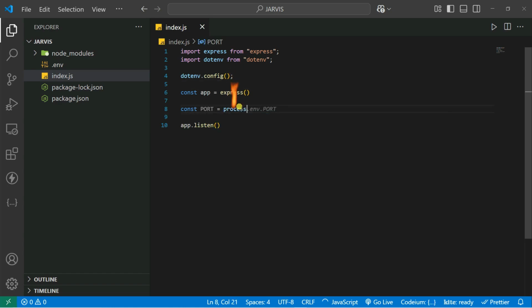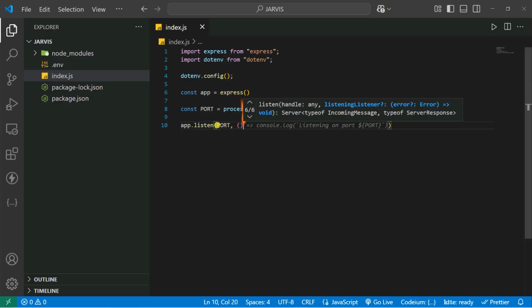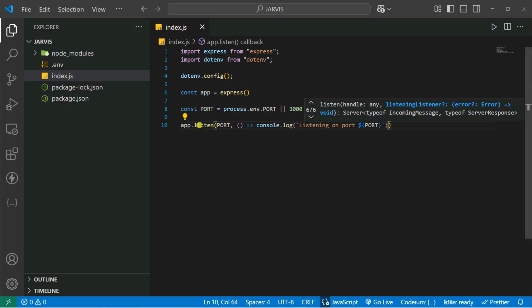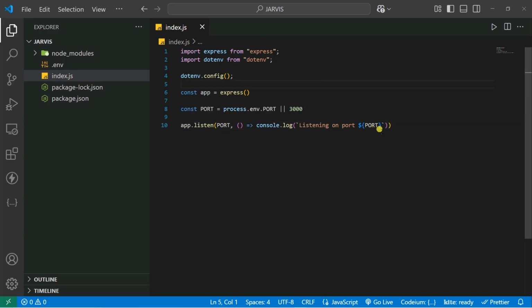You can access it with process.env, and inside that you're going to access the port. If the port is not open, we're simply going to make the port 3000, if the port is not accessible or if the port is used somewhere else. Now you add it to the listen call, and inside it we create a callback function, and I can say listening on port these ones.